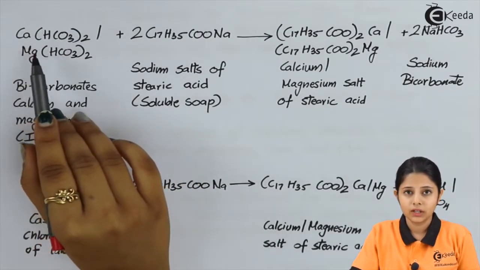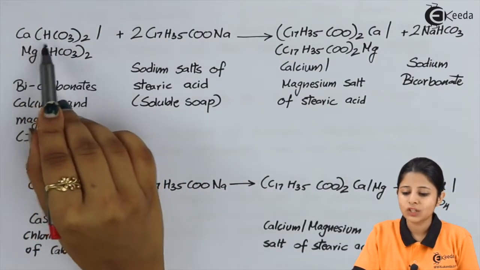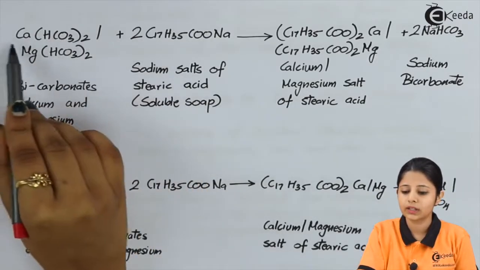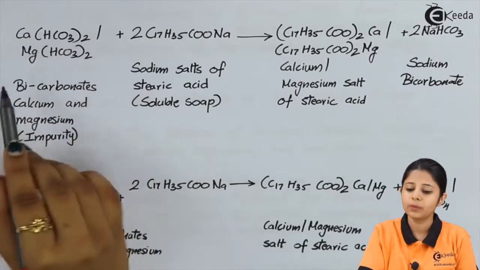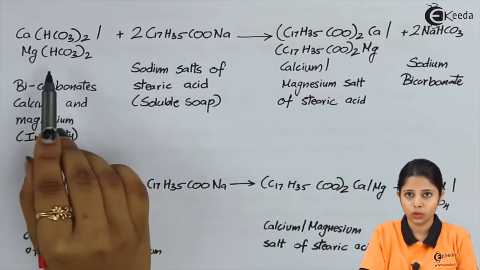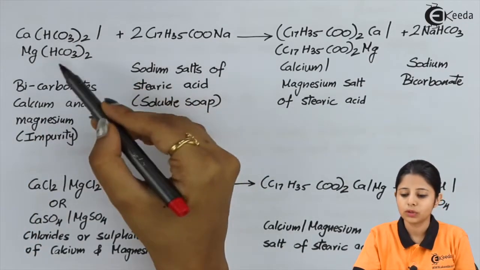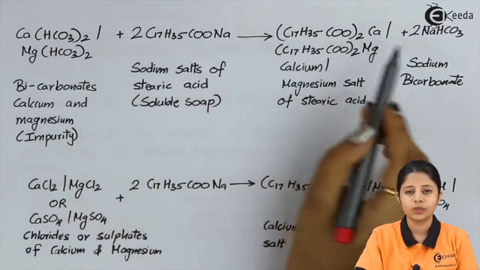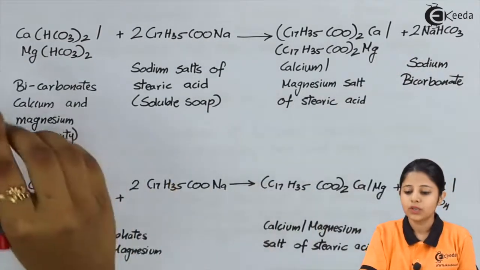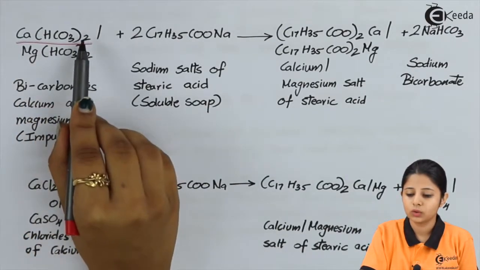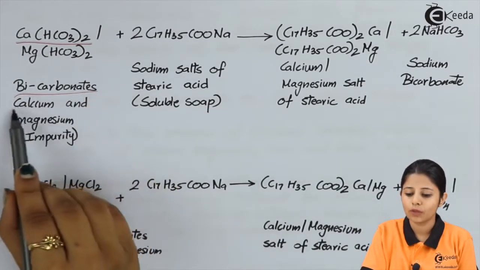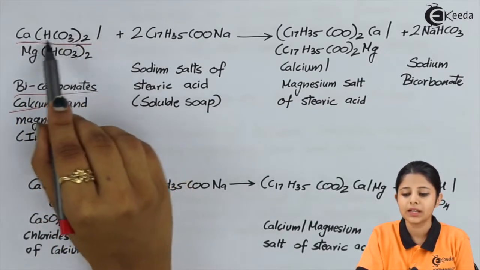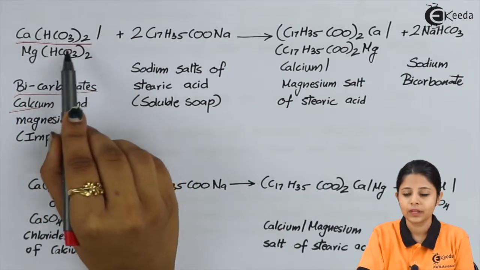So over here we have another example. We have Ca(HCO3)2 or Mg(HCO3)2. So either you can take the Ca(HCO3)2 example or you can take the Mg(HCO3)2 example. We have taken both of them together because both of them work in the same manner. We'll see each of them individually as well. First, let us take Ca(HCO3)2. This is a bicarbonate of calcium. This is calcium bicarbonate where we have Ca(HCO3) and the entire HCO3 is twice.